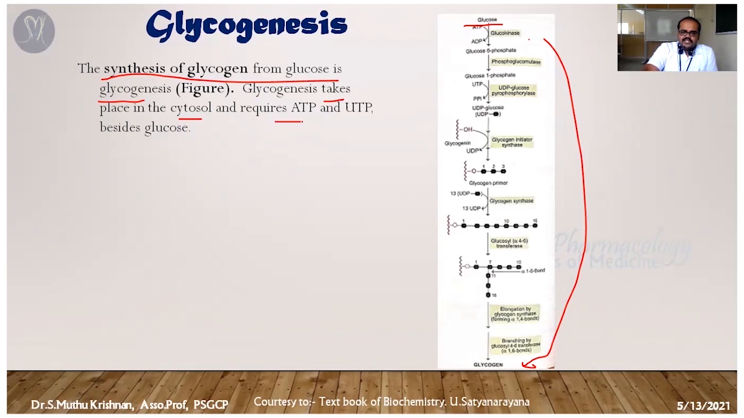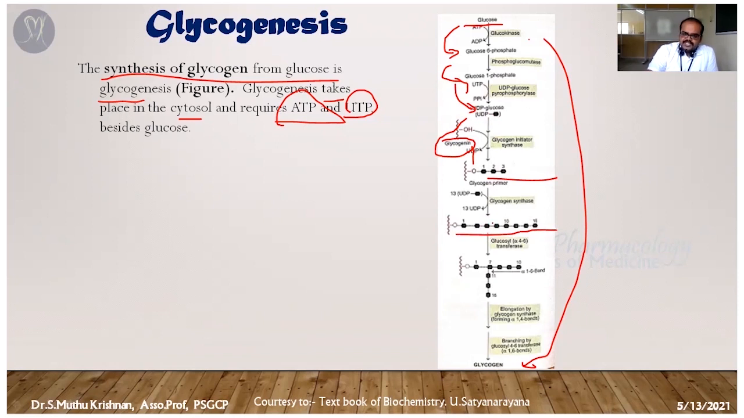It requires some energy, particularly ATP, and it also needs UTP. UTP is helpful for the formation of the glycogen chain. You can see here, glucose is the first molecule. It's converted into glucose 6-phosphate, then glucose 1-phosphate, then into UDP glucose. Then it's going to conjoin with the primer. So this glucose molecule attaches with the primer and forms a straight chain, so chain elongation happens.